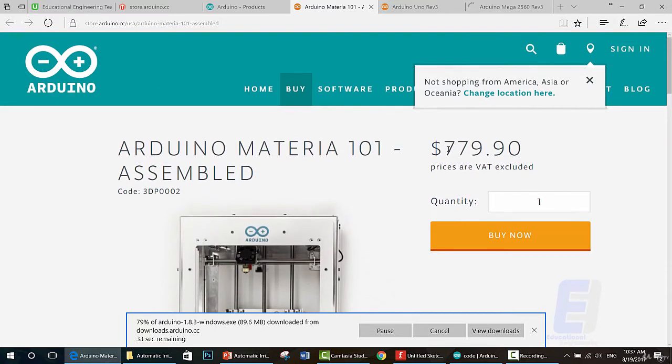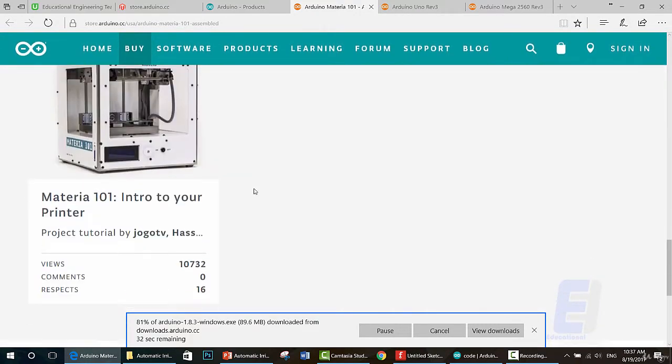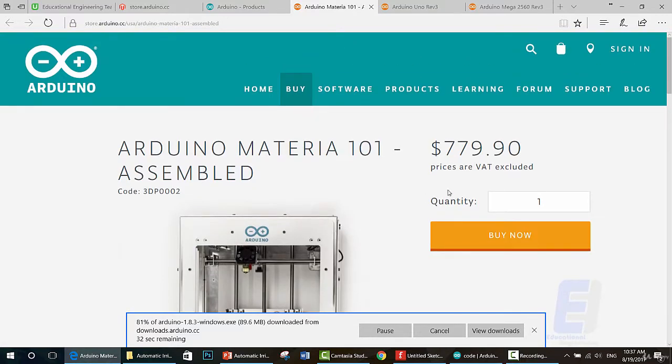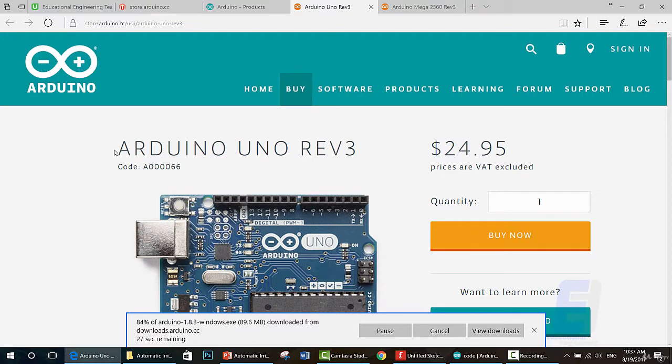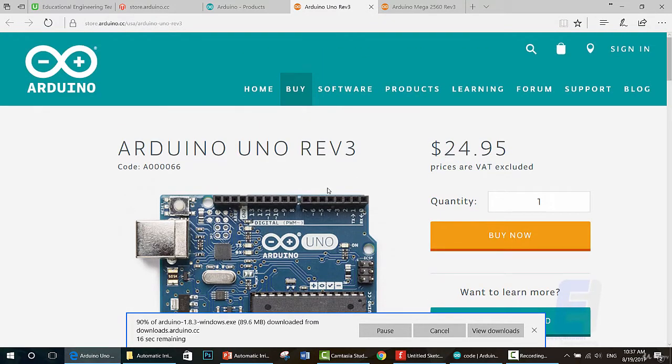This is the Arduino Materia 101 assembled 3D printer. As you can see, it looks nice. It will cost you around $700. You can also see the Arduino Uno board. It will cost you $24 or $25.